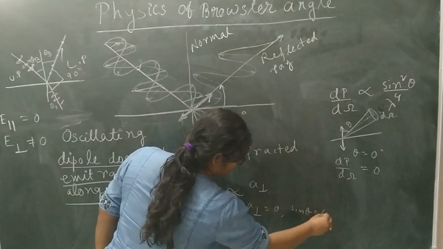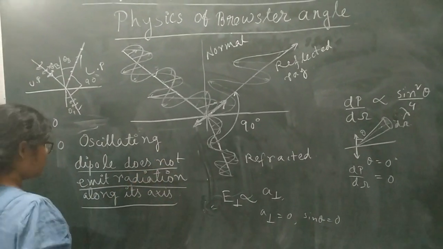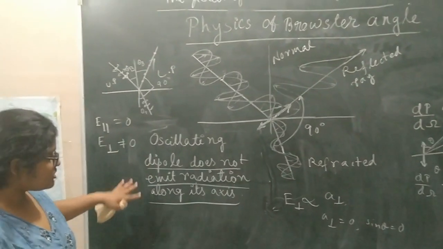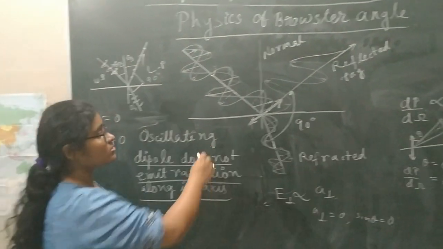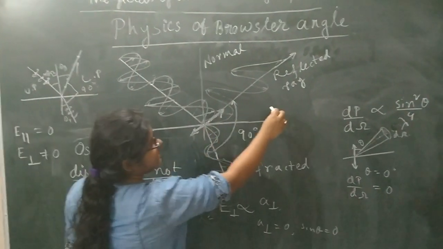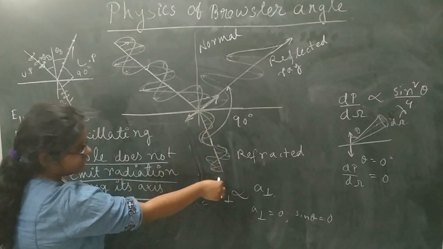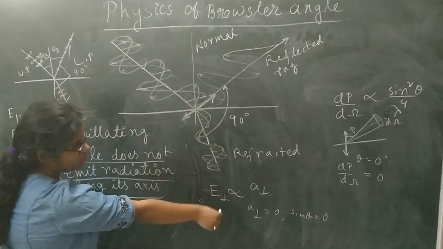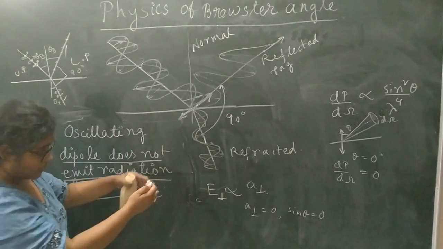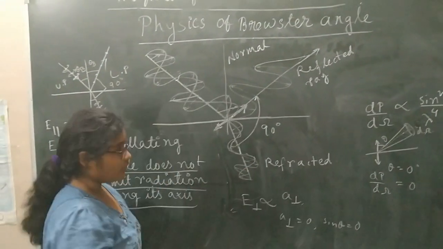So there will be no radiation along the motion of the charges. So the dipole does not emit any radiation along its axis, so there will be no reflected ray along the axis of the oscillation. Rather, whenever theta is non-zero, you can get the electromagnetic radiation.